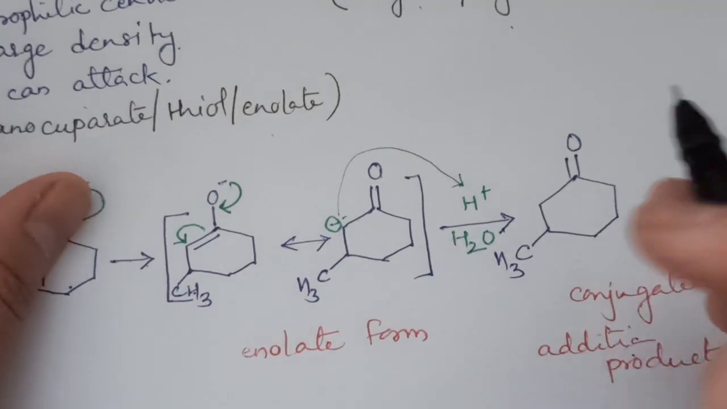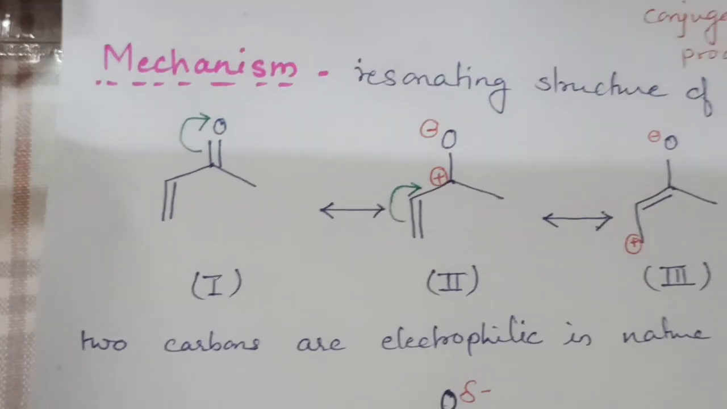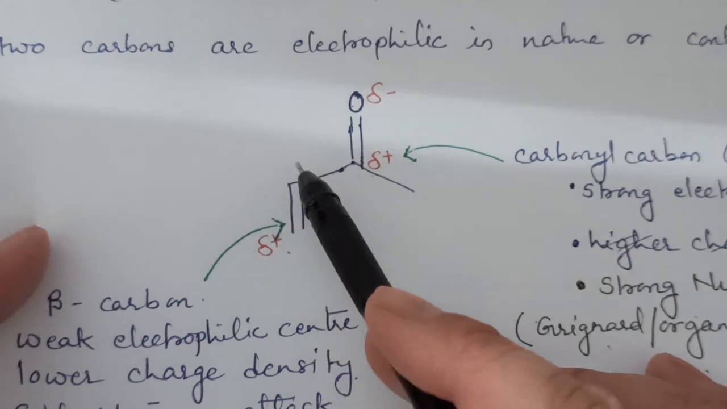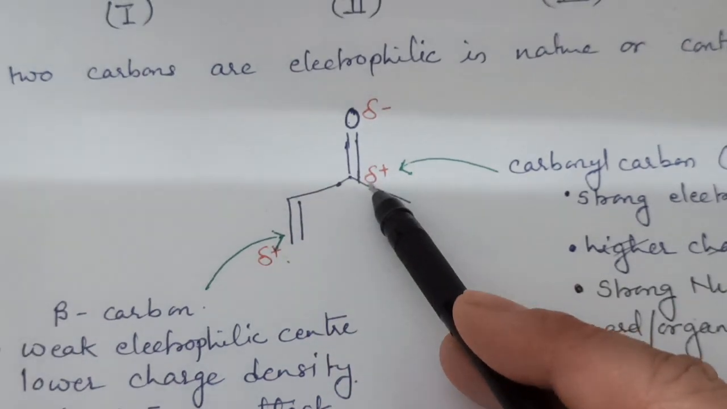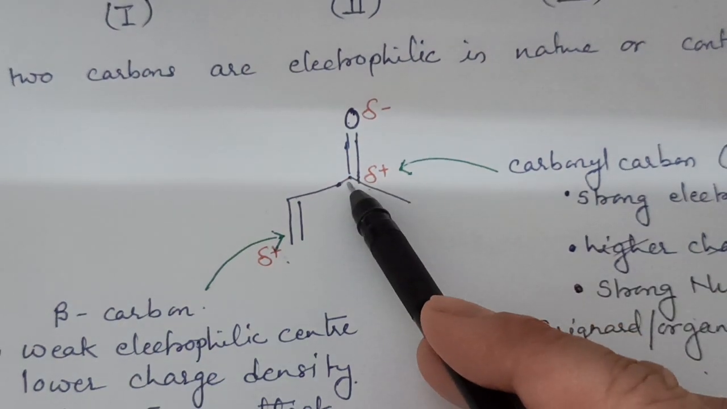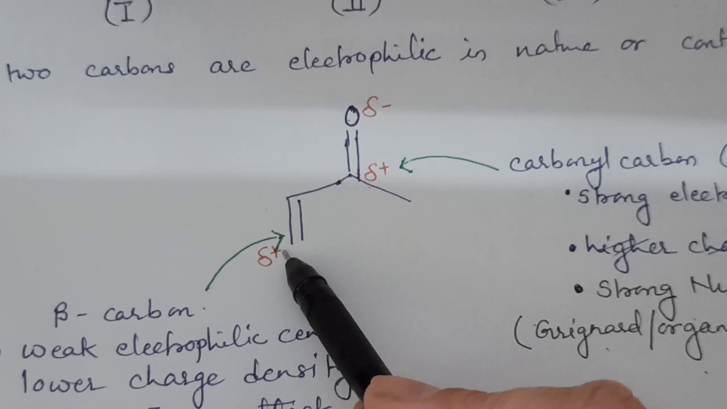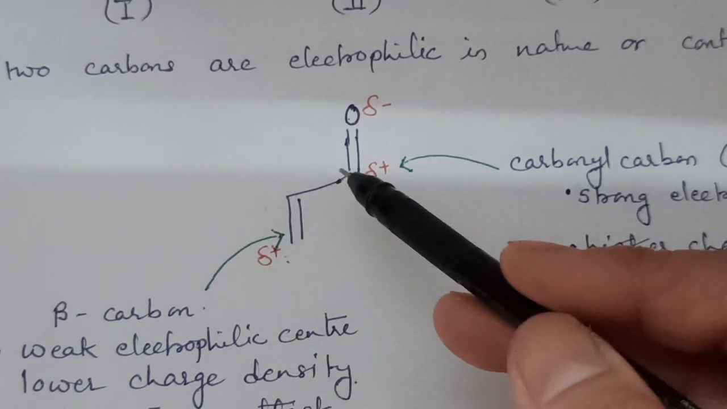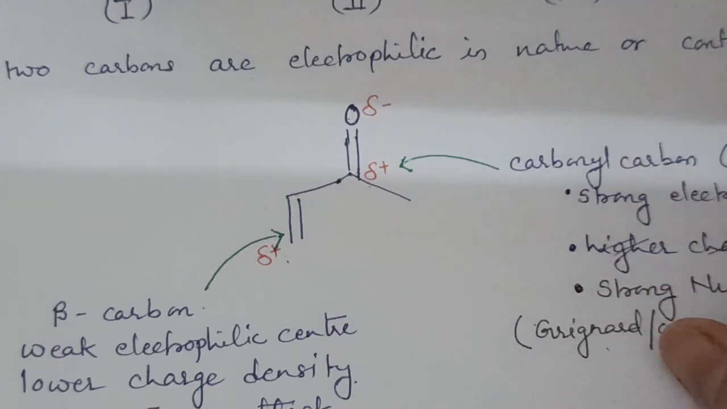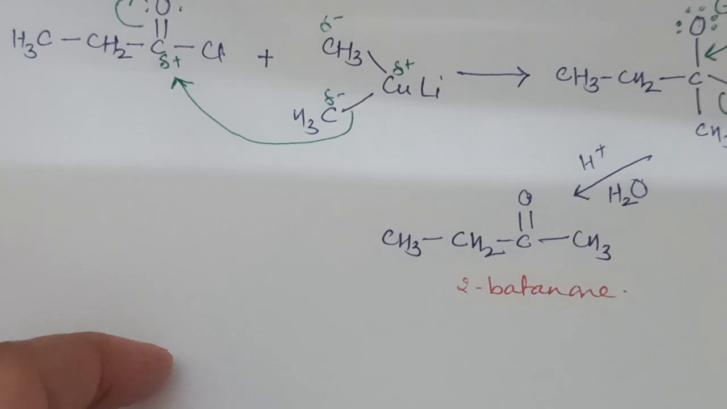So the main thing is that 1,4 addition takes place in the case of alpha beta unsaturated ketones. Because the second position is highly electrophilic, a strong electrophilic center attracts a strong nucleophile, and the fourth or beta position is a weak electrophilic center, where a weak nucleophile like organocuprate can attack. These are the two main reactions.